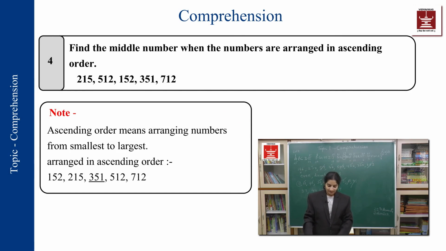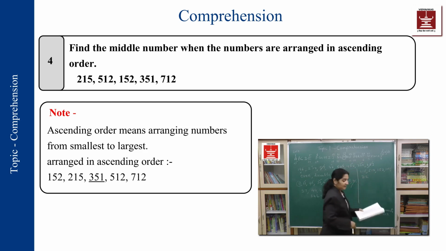Find the middle place number of the numbers. Okay, now something which is not very difficult but it will take a little time. So let me see how I can save my time. The number series is 215, 512, 152, 351 and 712.